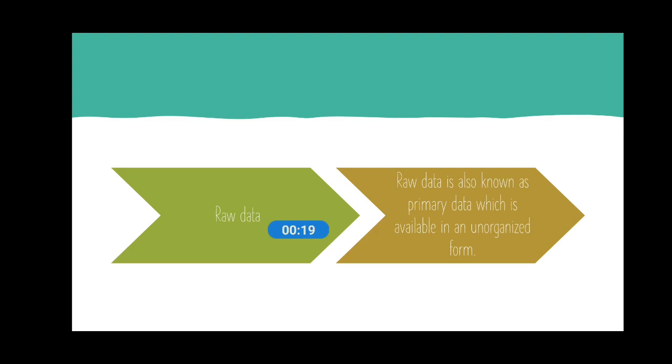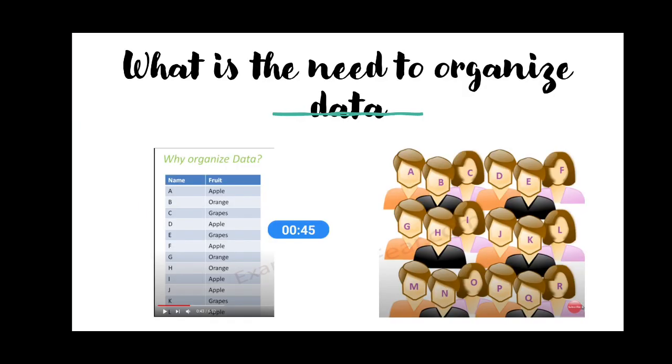I had given you the example of marks. अगर मैं randomly marks collect करती हूँ 2 3 5 2 3 4 5 6 7 8, तो that is what? That is raw data. But if I arrange it in the proper order कि 0 to 10 कितने students के marks हैं, 10 to 20 कितने students के marks हैं, then it is organized data, right? Why do we need to organize data? That is the thing which I explained to you with the help of the marks example.